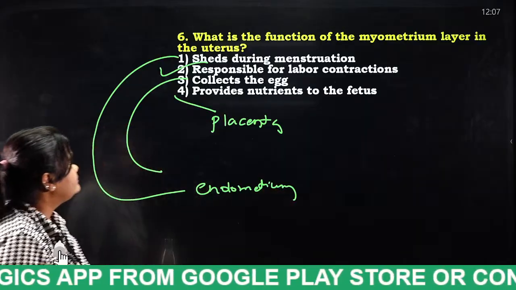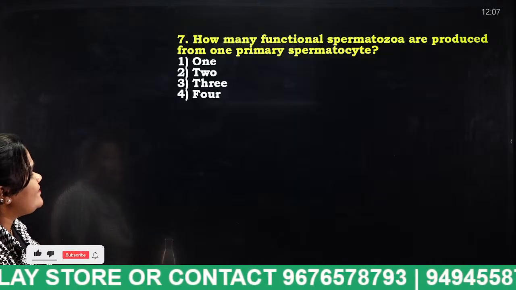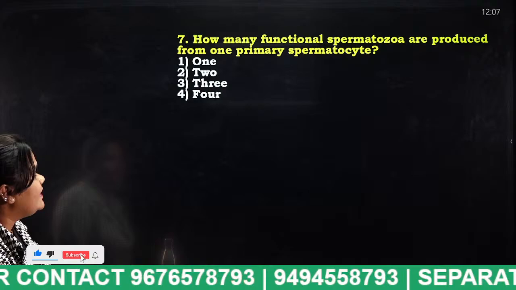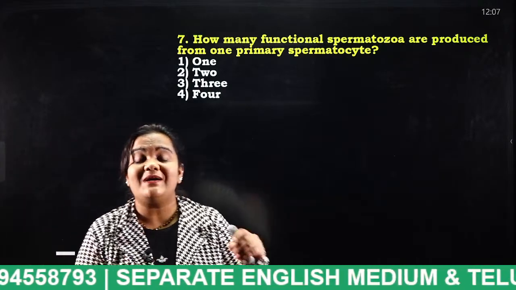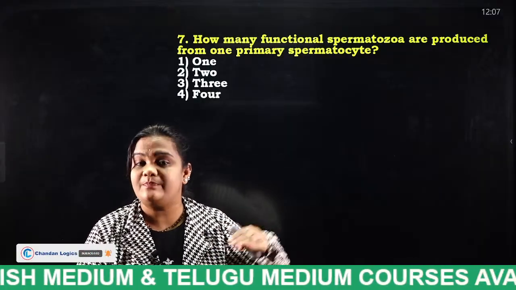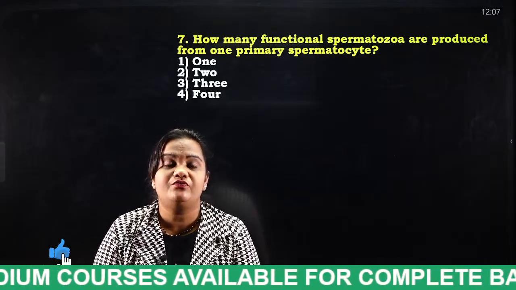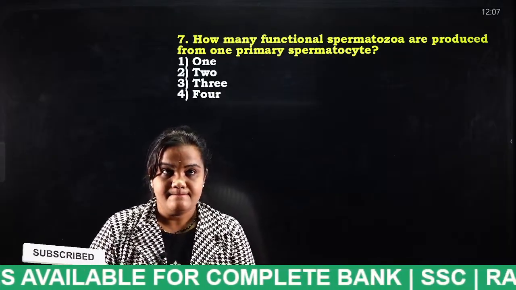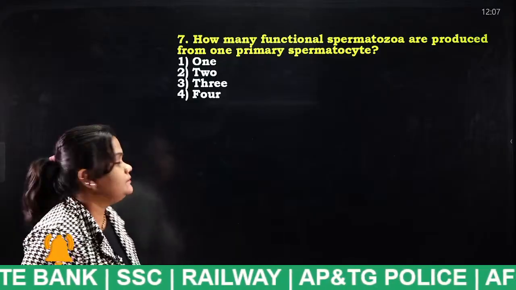Next. How many functional spermatozoa are produced from one primary spermatocyte? 1, 2, 3, 4. I have already discussed. One primary spermatocyte will be divided, and it gives how many sperm cells? Placenta is what gives food to the fetus. 4. Very good.